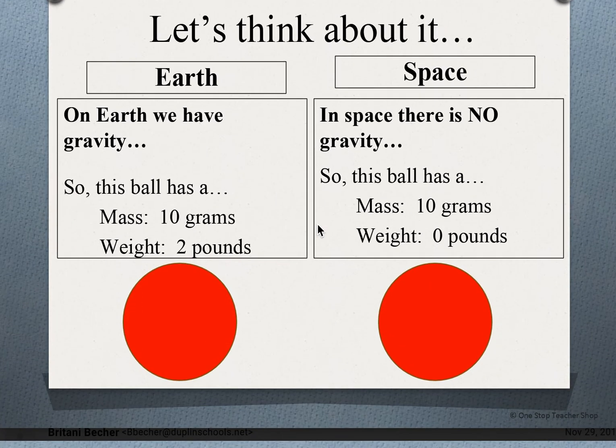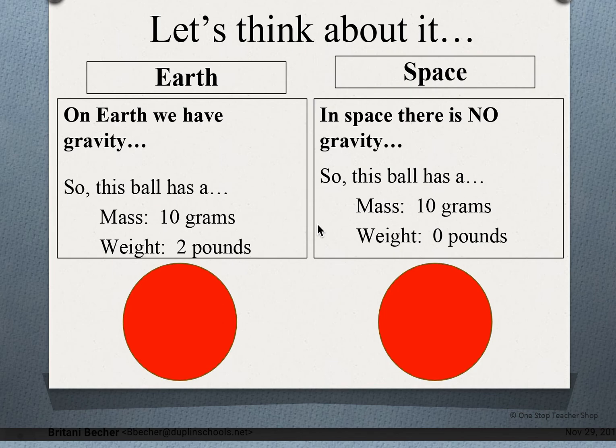All right, so let's think about it. Like we were just saying, on Earth, we have gravity. So this ball has a mass of 10 grams and a weight of 2 pounds. But in space, there is no gravity. But that ball has the same mass. It still has the same matter inside of it.